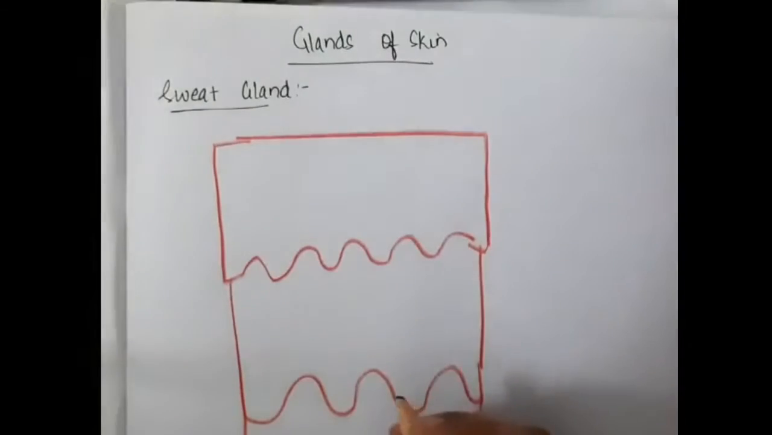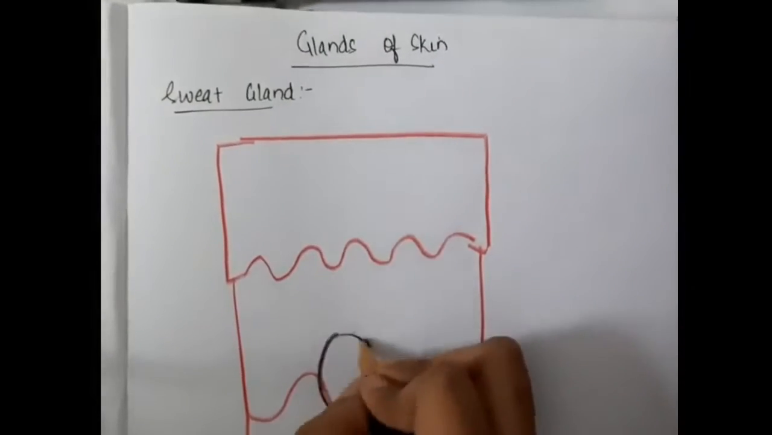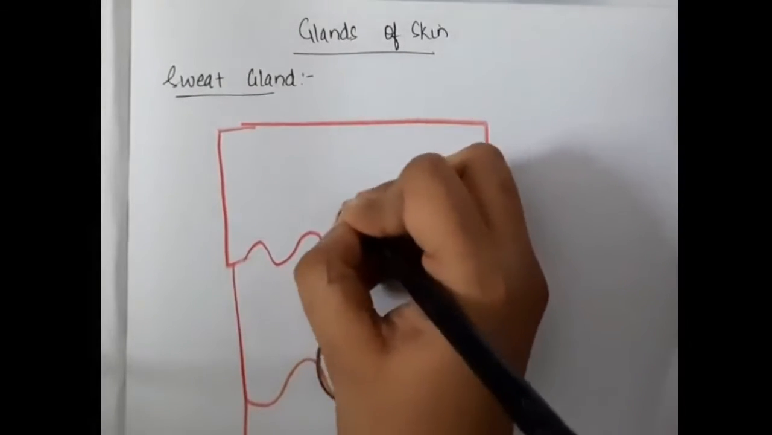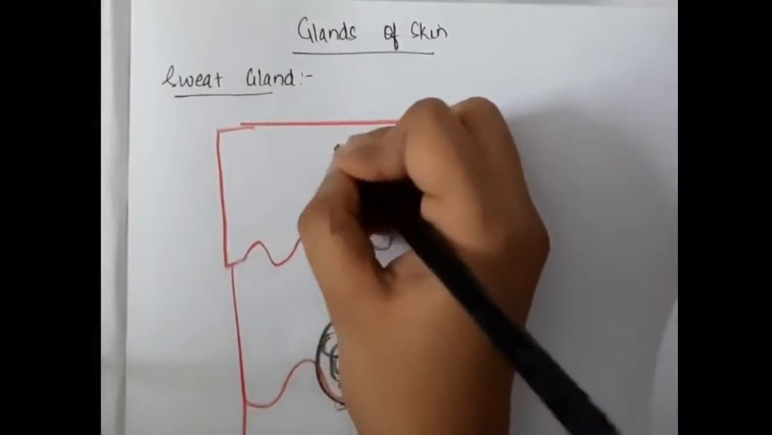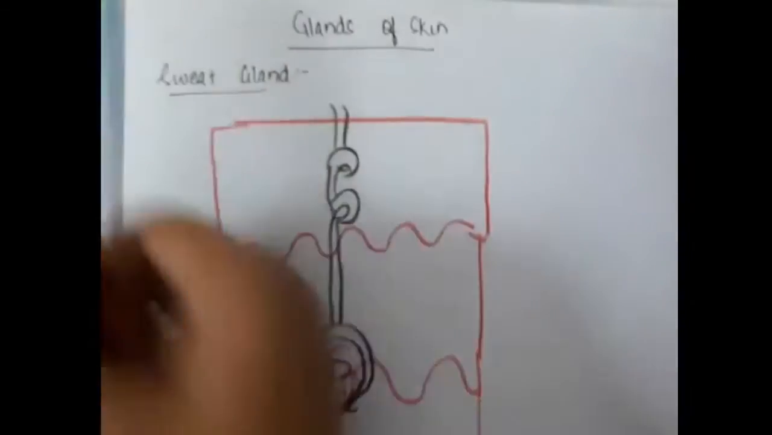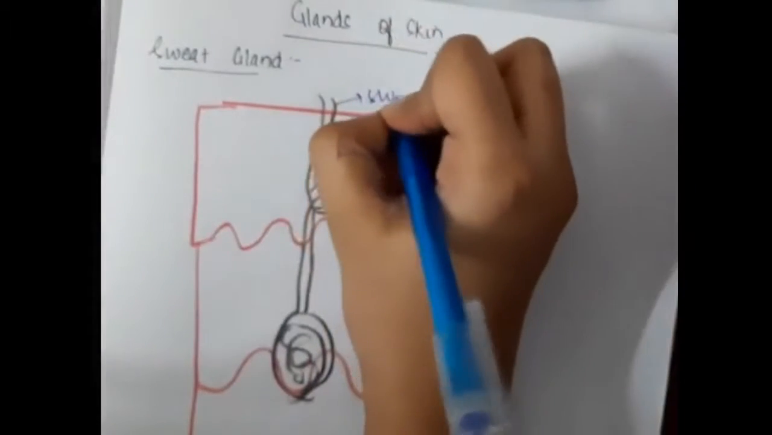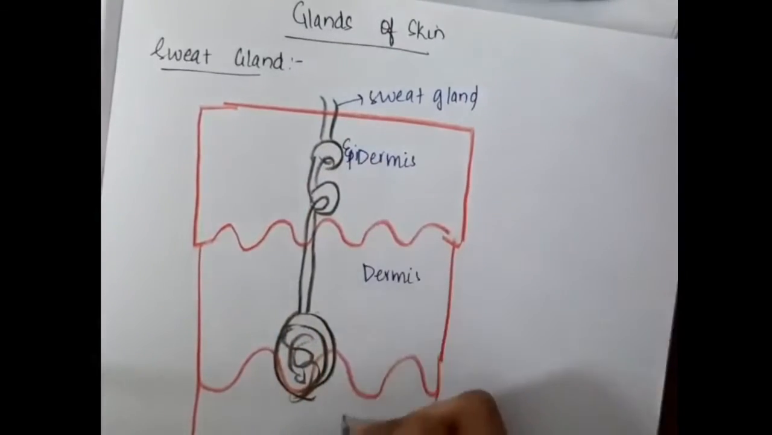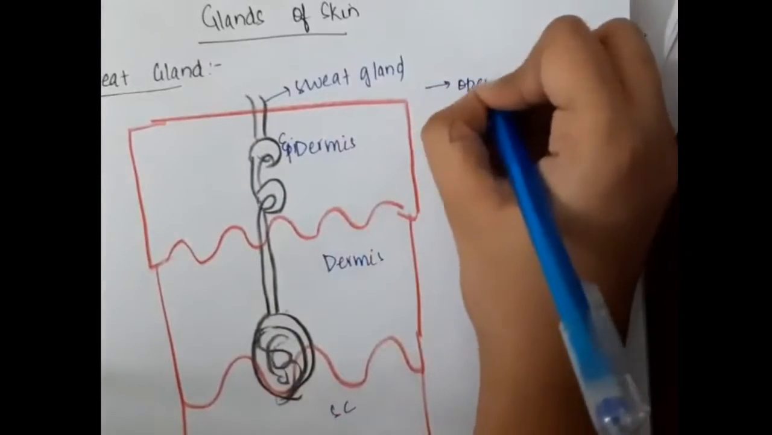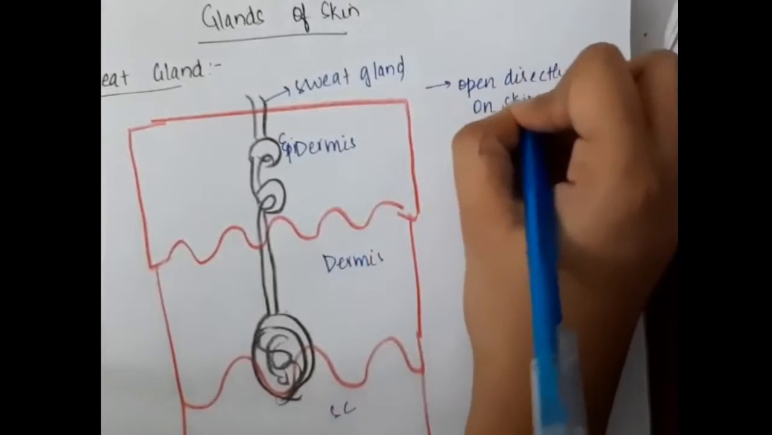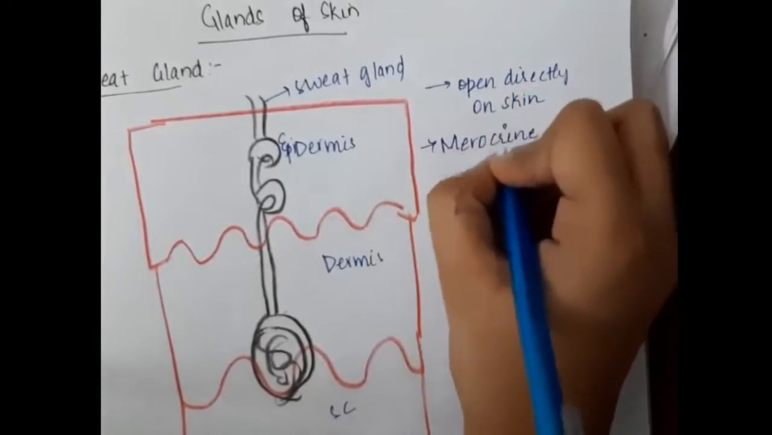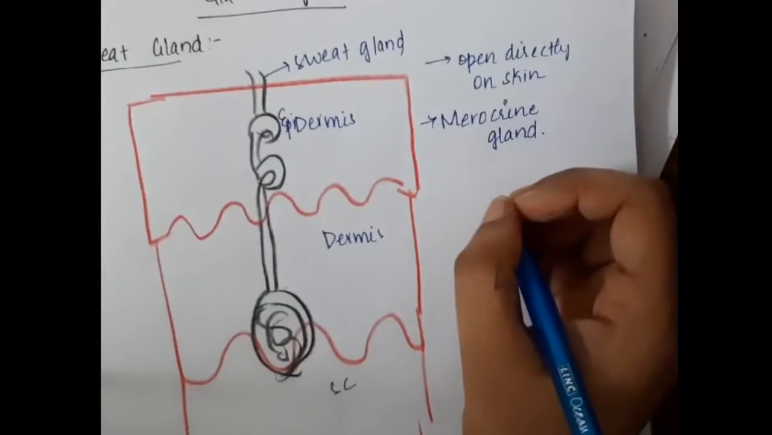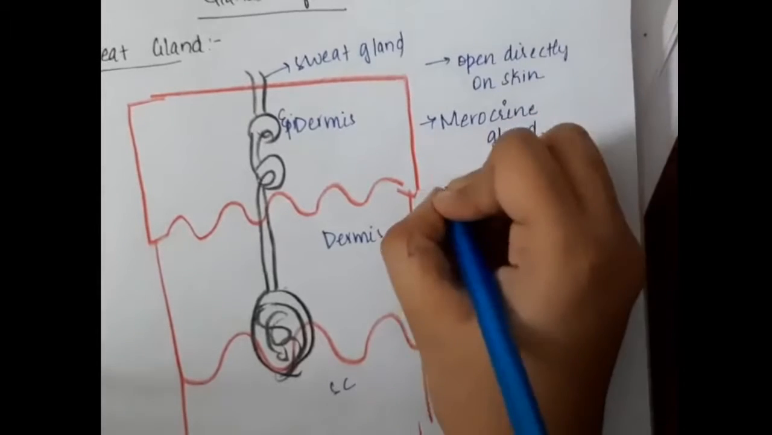The sweat gland is present in the dermis and epidermis. It is present directly on the skin. The sweat gland is mainly present in the dermis, and the duct of the sweat gland will go and open outside through the epidermis. This sweat gland opens directly on the skin, and it can be either a merocrine gland, also called an eccrine gland.